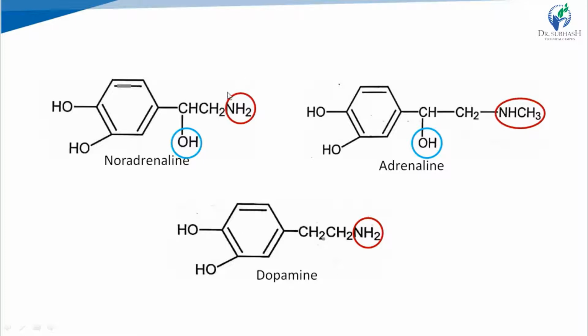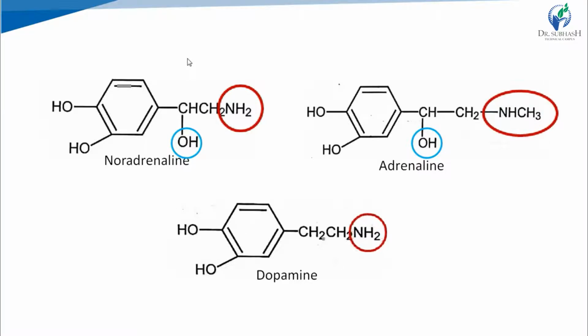In noradrenaline and dopamine there is no substitution on amino group, but in adrenaline there is methyl substitution on amino group, right?